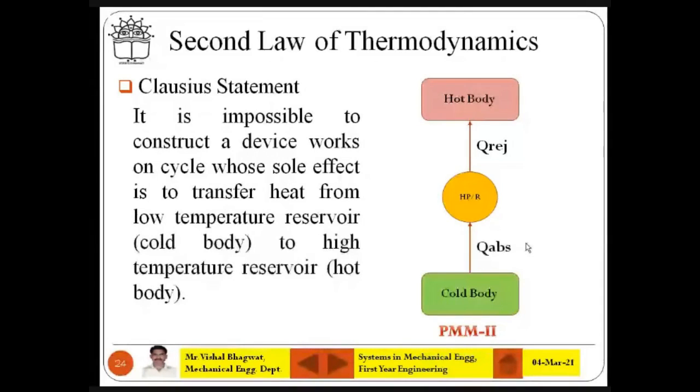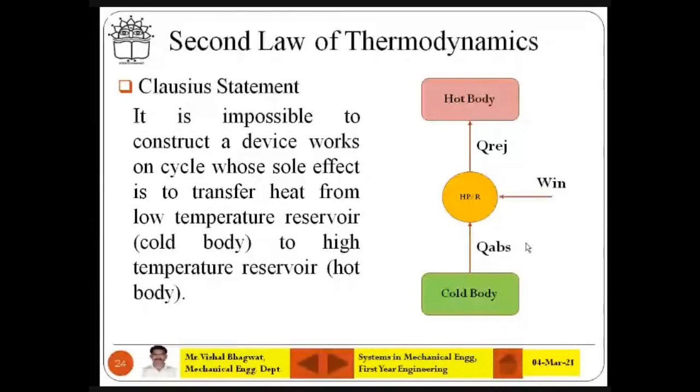Because this is imaginary, we are searching how it can be made possible. We keep on thinking, and that's why we got the refrigerator, the AC, the heat pumps, the engine. Everything we got is based on this thinking. And how is it not possible? People tried a lot to change that, but they cannot change the laws. They could not change the laws, but they could make this kind of devices based on the PMM. Understood? So Clausius is now this.